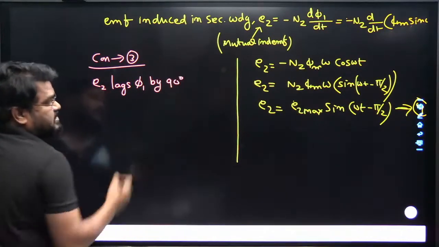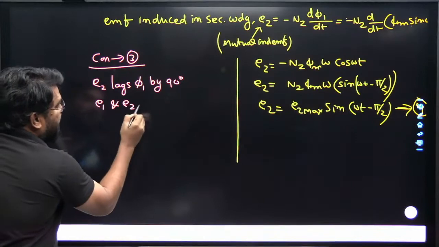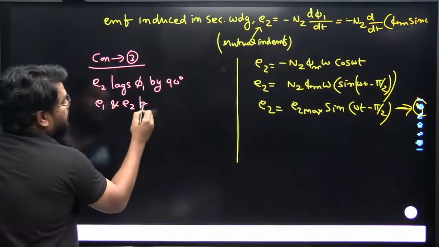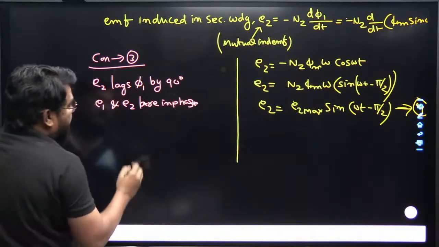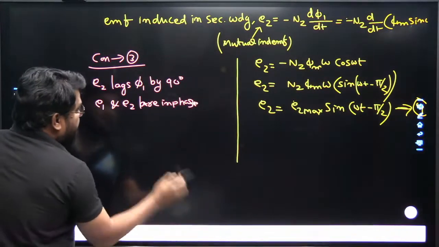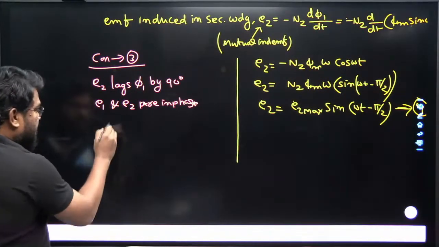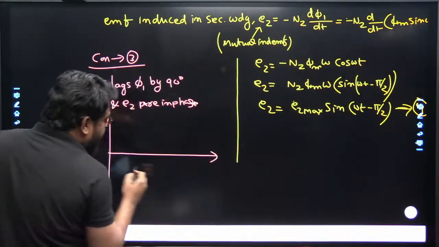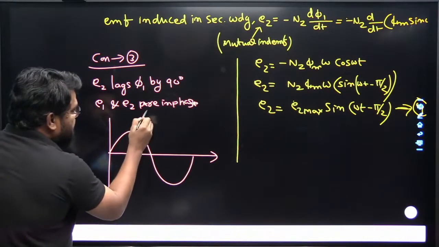Second, E1 and E2 are in phase with each other. That means suppose we have a flux like this, phi 1, produced by the primary winding.